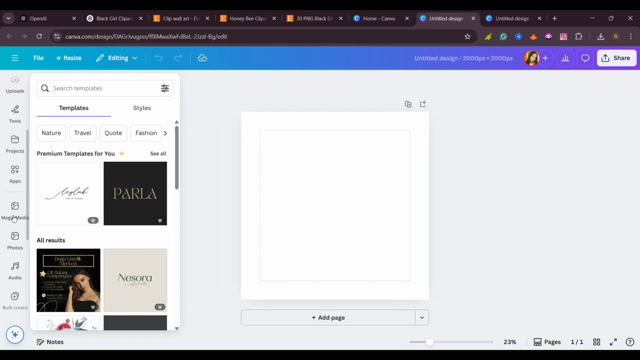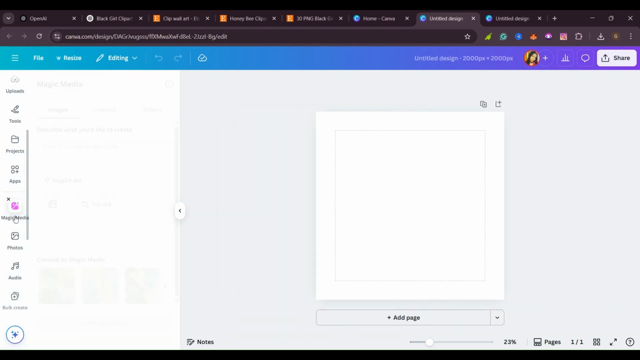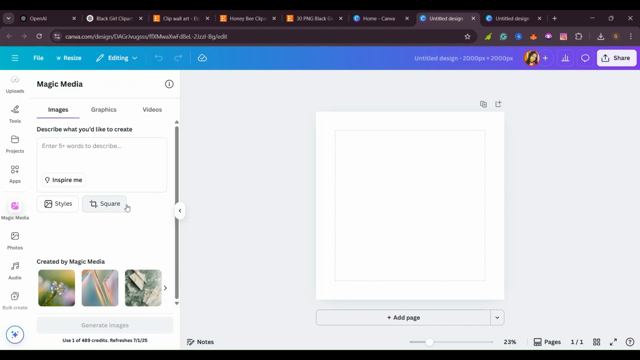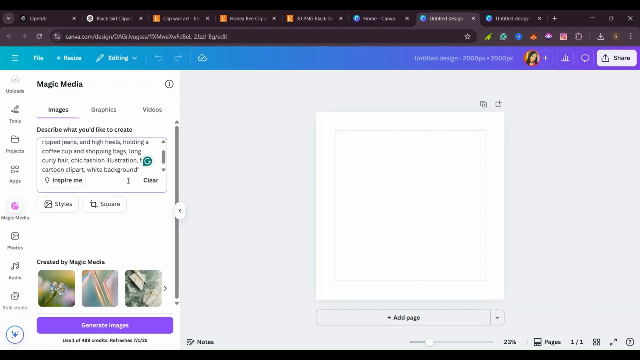So when you come to this other side of Canva, when you scroll down, you will see what is called Magic Media. So when I click on Magic Media, it can help you to design images using AI. Yes, but as I told you, there are other websites that you can use to design. So if you don't want to use Canva, you can use any website that you want. But in this example, I'm going to use Canva. So I'll paste in here what I copied from ChatGPT, the prompt.